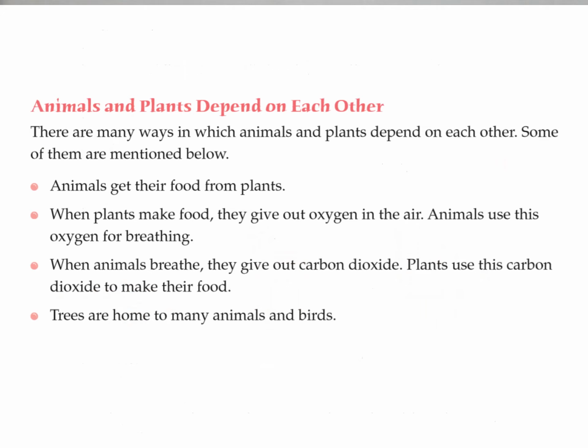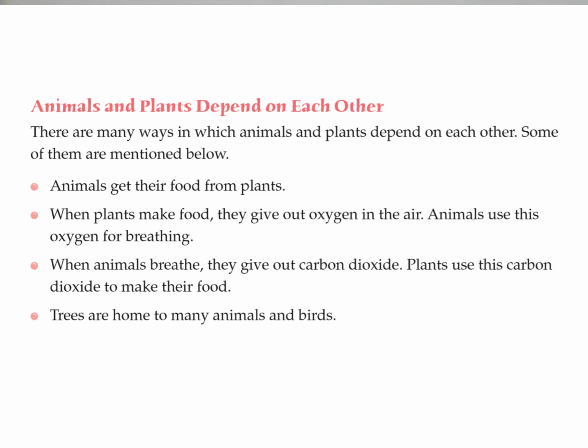You can see animals and plants depend on each other. That's very important. There are many ways in which animals and plants depend on each other. Some of them are mentioned below. Number 1. Animals get their food from plants. When plants make food, they give out oxygen in the air. Animals use this oxygen for breathing. When animals breathe out, they give out carbon dioxide. Plants use carbon dioxide to make their food. Trees are home to many animals and birds. So here you can see how they are interdependent on each other.